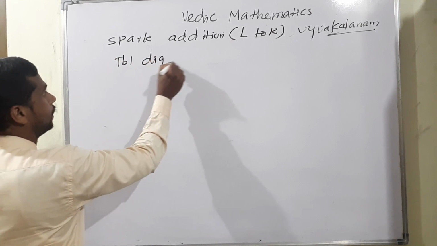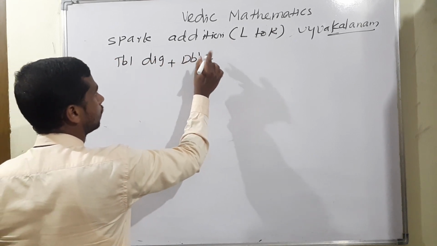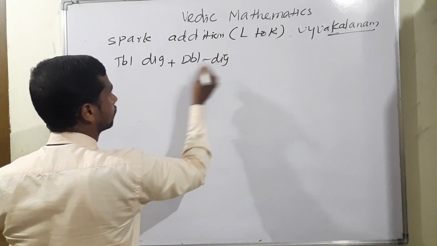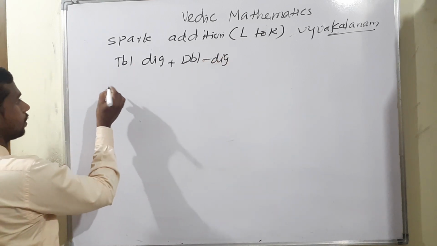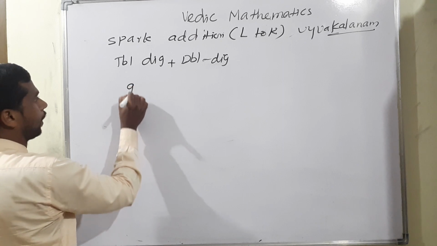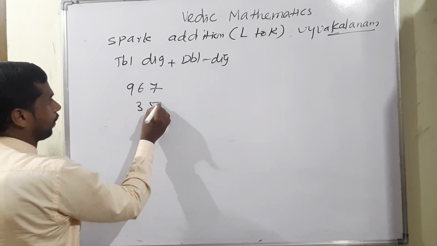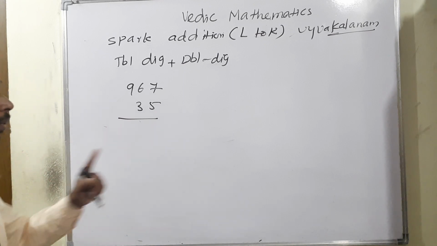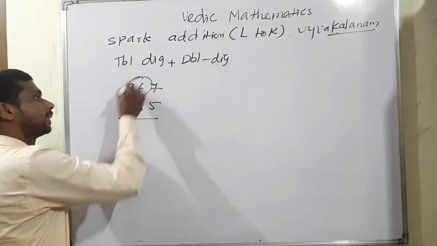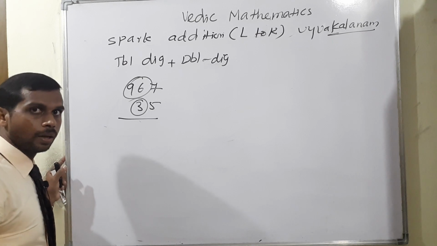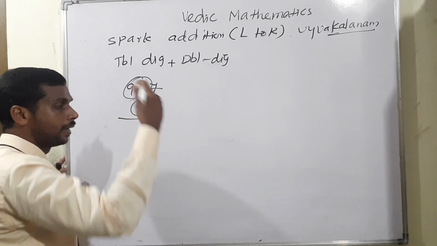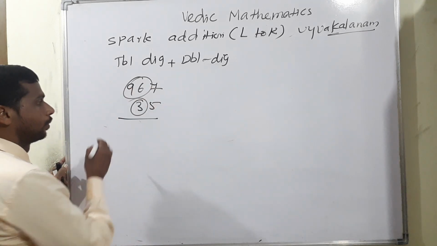Triple digit plus double digit. So triple digit 967, double digit 35. Very easy, the left to right method. 96 plus 3, what number will come? 99. Before writing the 99, check the next one: more than 10 or below 10?